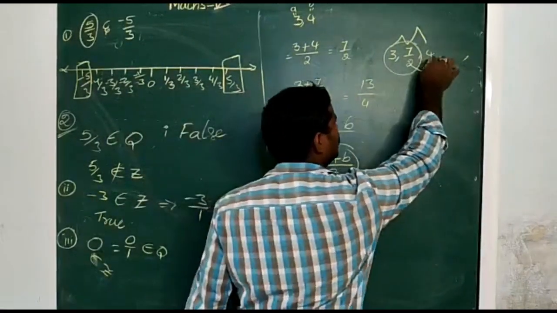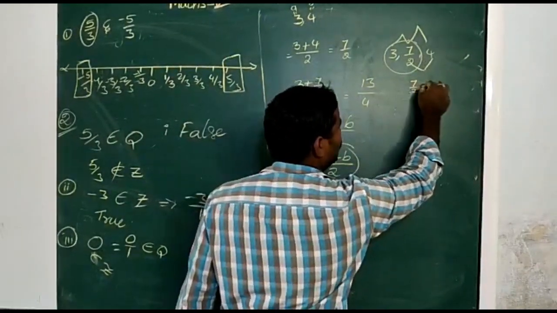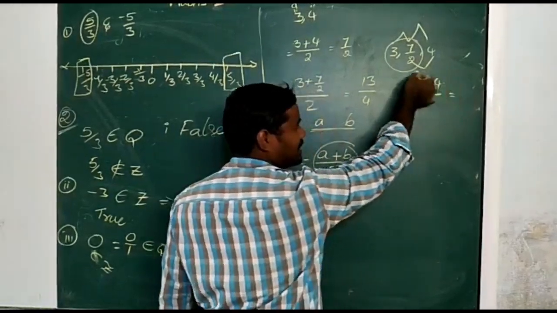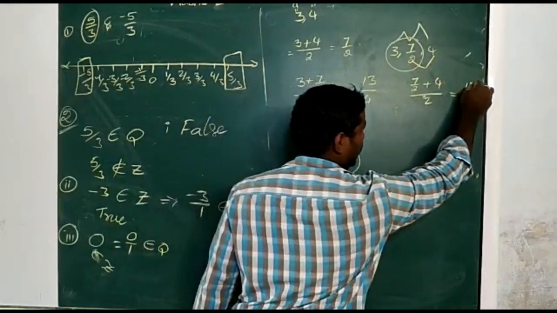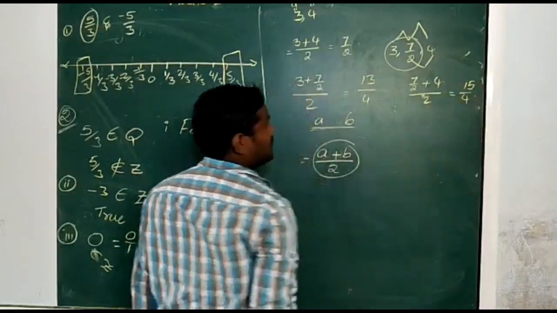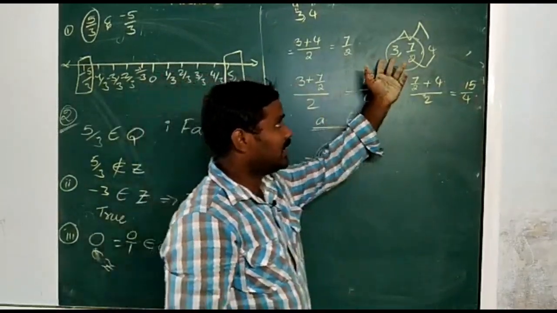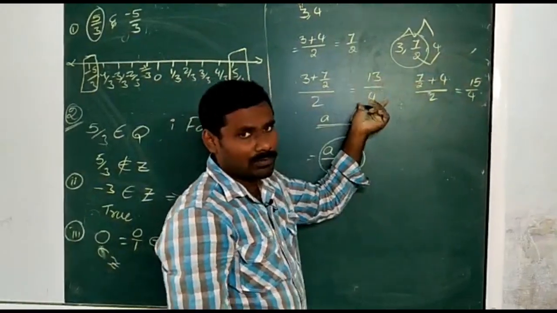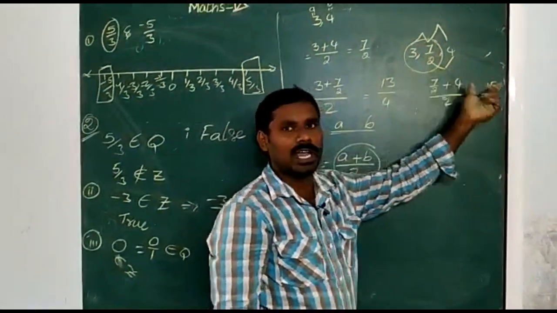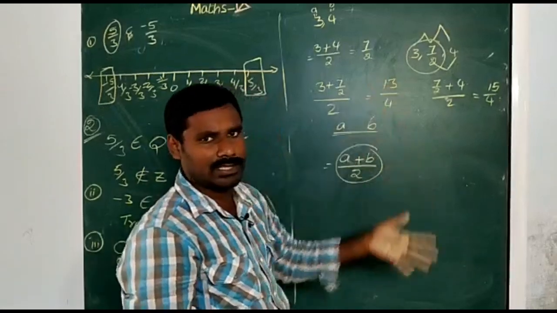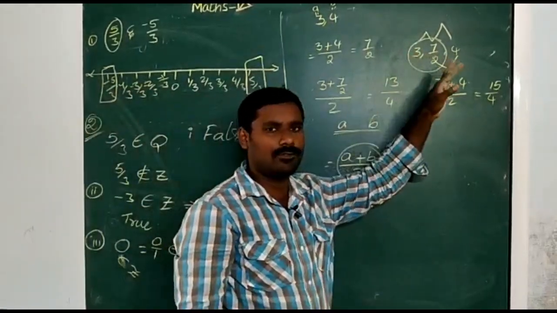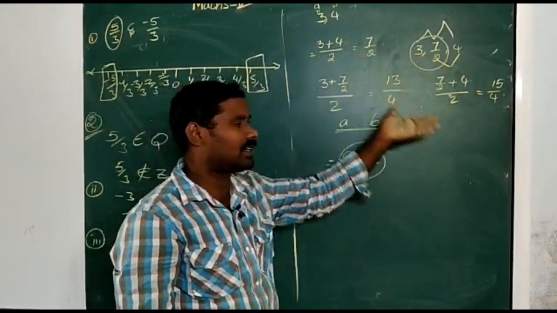And also for these two numbers, 7 by 2 plus 4, that means 4 2s are 8 plus 7, 15 by 4. So in between 3 and 4 the rational numbers are 13 by 4, 7 by 2 and 15 by 4. You can do like this. However many numbers you need in between 3 and 4, you have to find by the mean method like this.